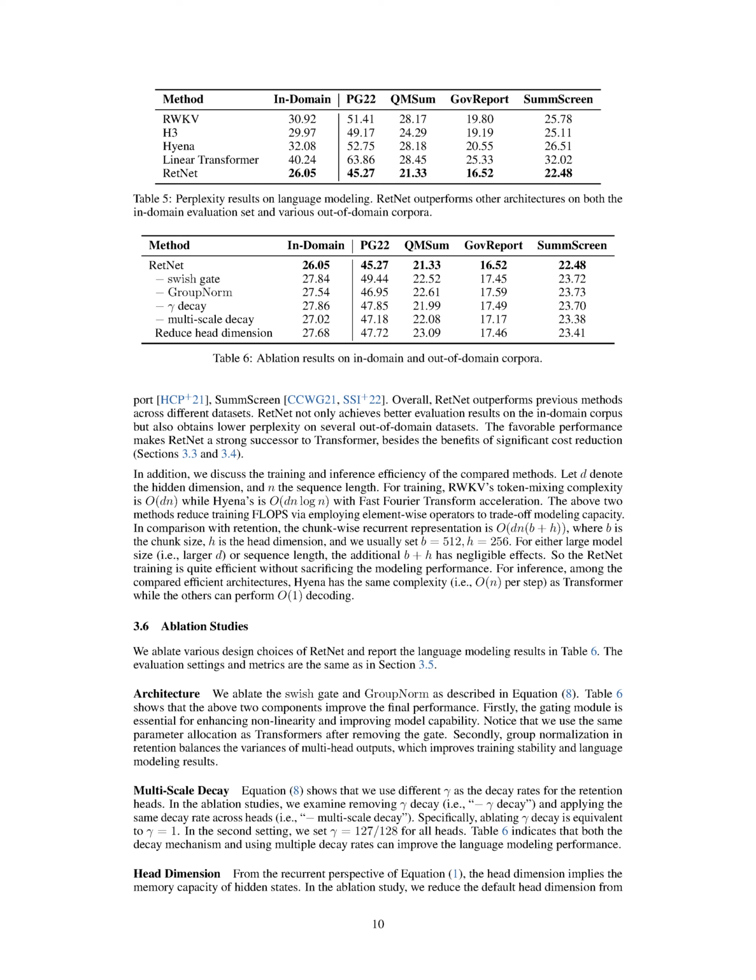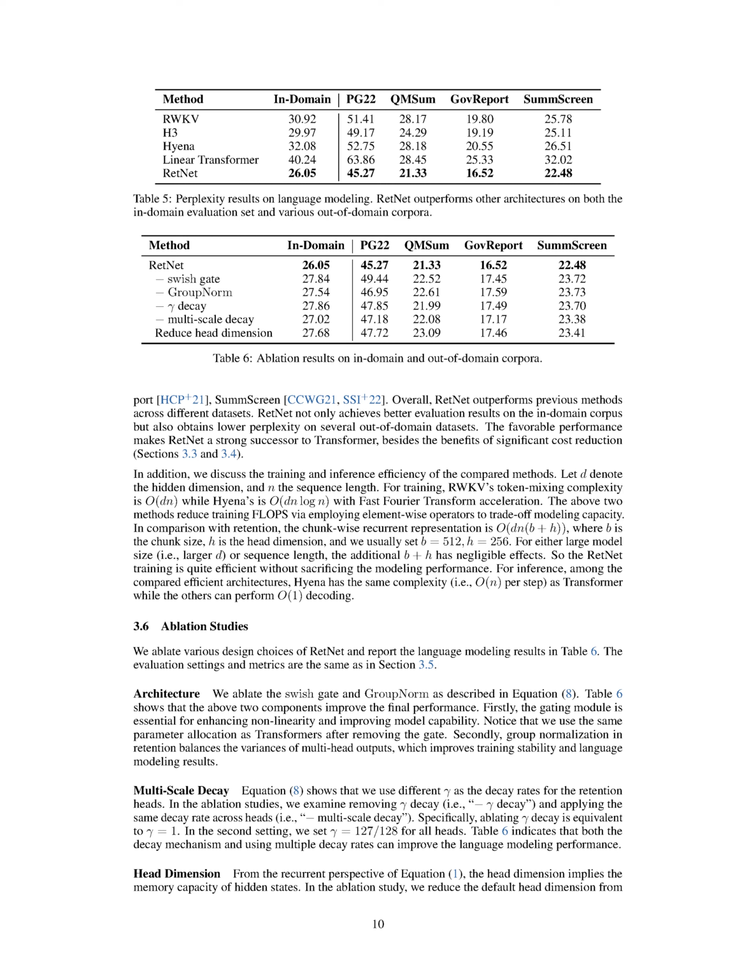Section summary. The throughput of the Transformer model decreases as the decoding length increases, while RetNet maintains a higher and consistent throughput by utilizing recurrent representation. In terms of latency, increasing batch size leads to higher latency for transformers, and their latency also grows faster with longer input. On the other hand, RetNet outperforms transformers in terms of decoding latency, maintaining similar latency across different batch sizes and input lengths. RetNet also outperforms various efficient transformer variants in terms of evaluation results on different datasets, making it a strong successor to Transformer. The training and inference efficiency of RetNet is also favorable, with efficient training and comparable inference complexity to other efficient architectures.